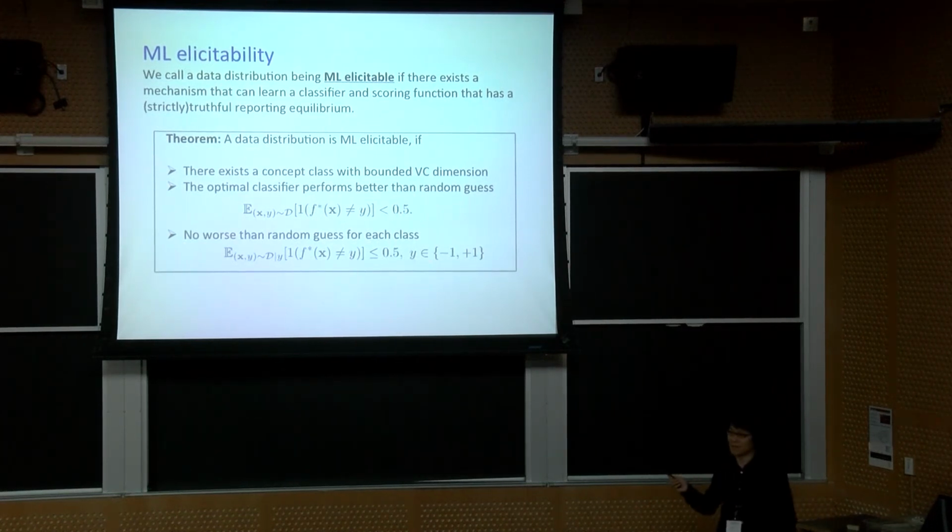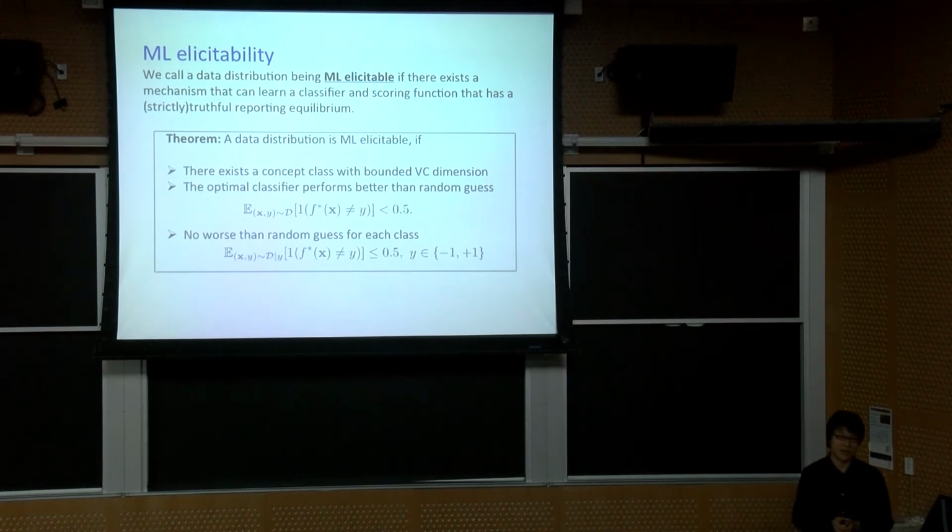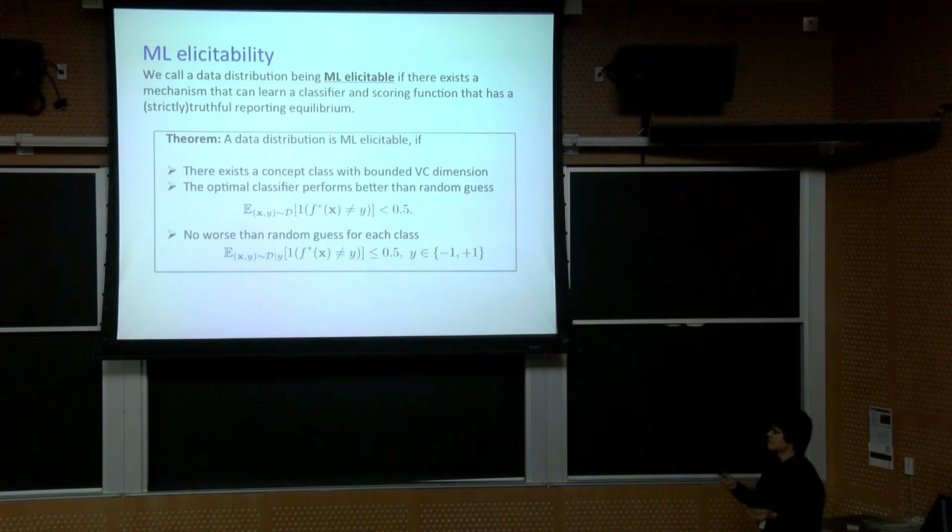They simply state that the optimal classifier in this class is going to be better than random guess. That's the only thing we need. If it's worse than or equal to random guess, you really can learn nothing from this class. So these three conditions are sufficient to give you a machine learning elicitable data distribution.